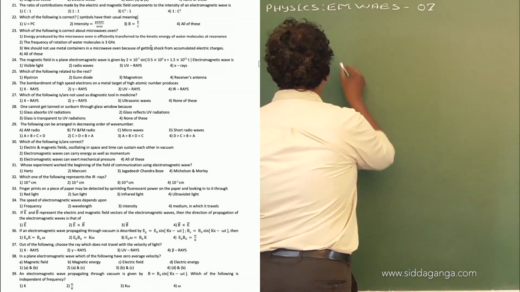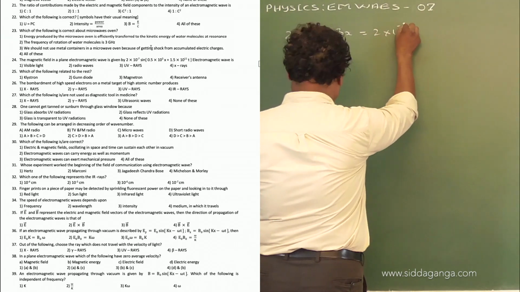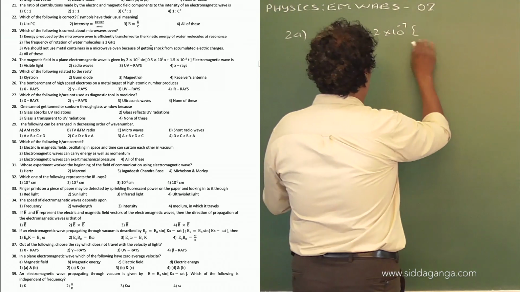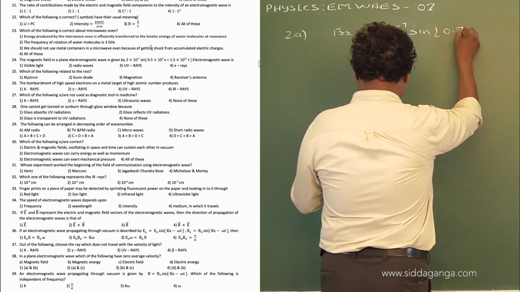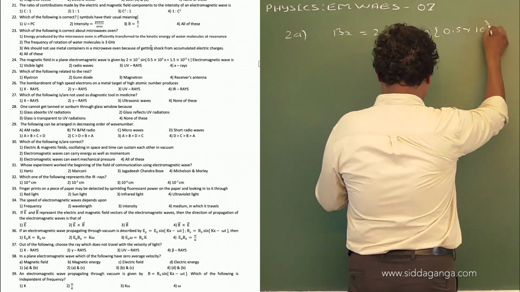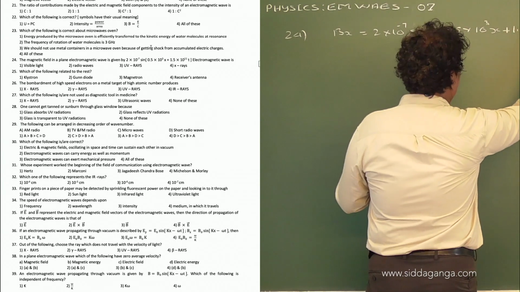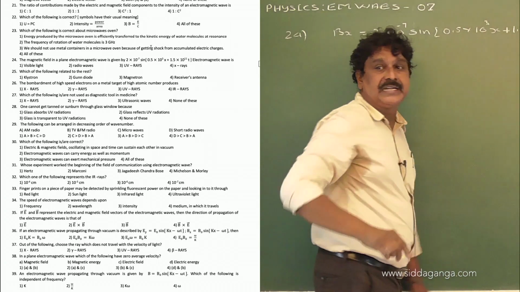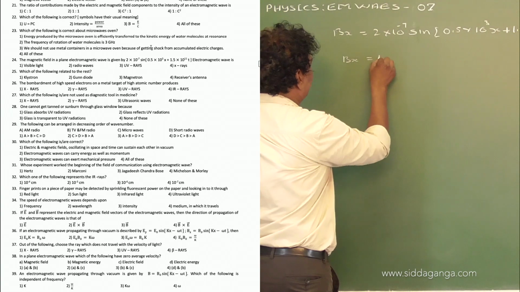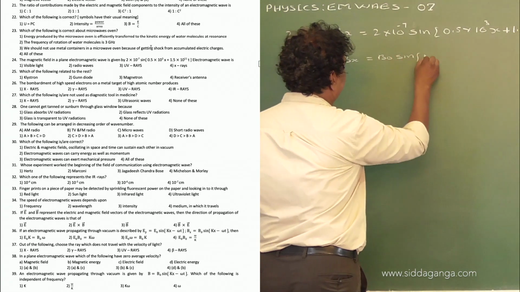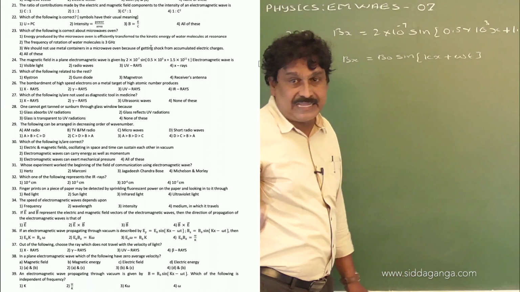Now, the magnetic field is given: Bx is equal to 2 into 10 power minus 7 into sine of 0.5 into 10 power 3 x plus 1.5 into 10 raised to the power of 11 t. Comparing it to the standard equation, Bx is equal to B naught sine of Kx plus omega t, we need to find the range.